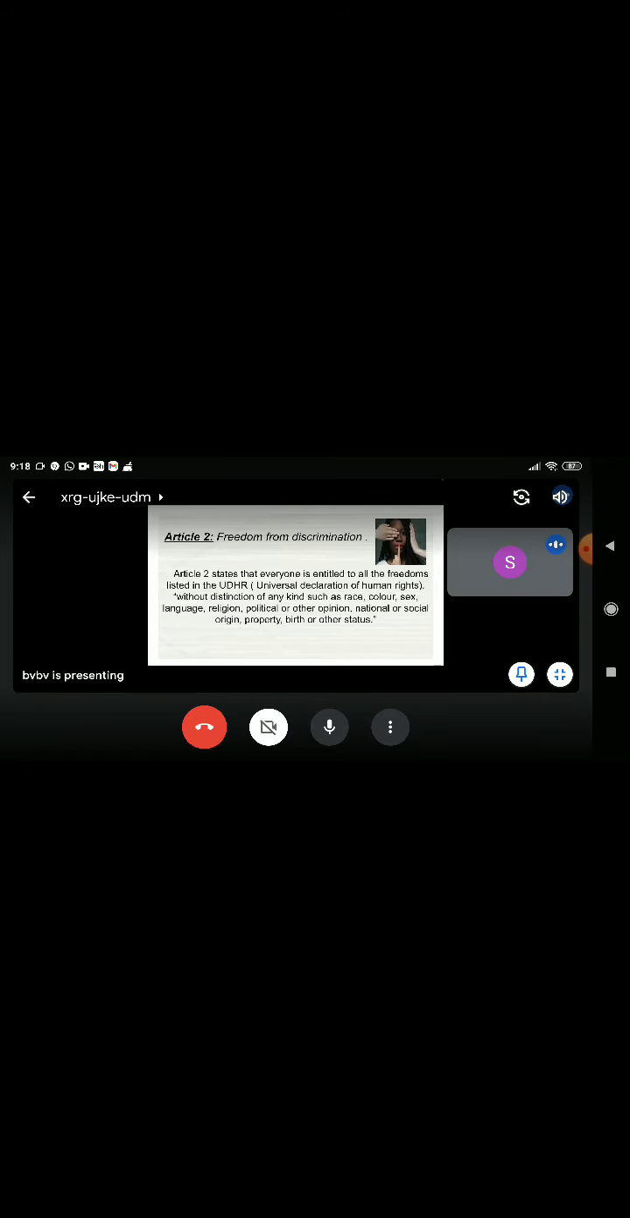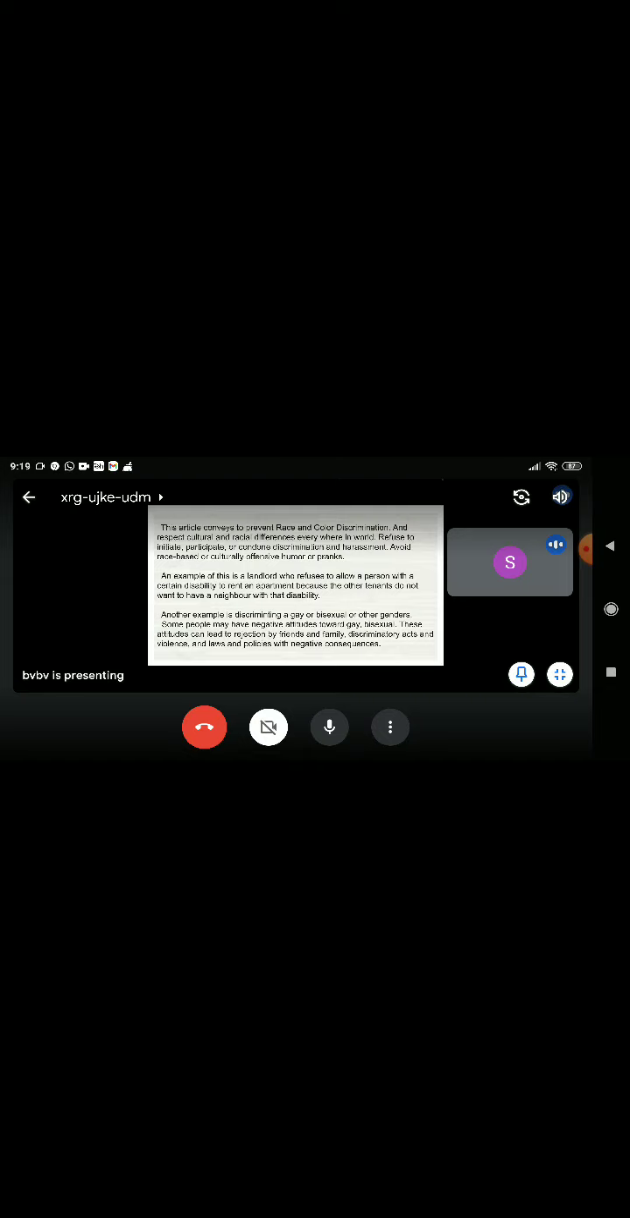Article 2, freedom from discrimination. Article 2 states that everyone is entitled to all freedoms listed in the UDHR, which is the Universal Declaration of Human Rights. It states, without distinction of any kind, such as race, color, sex, language, religion, political or other opinion, national or social origin, property, birth, or status.